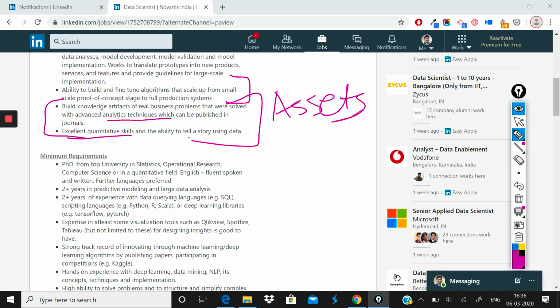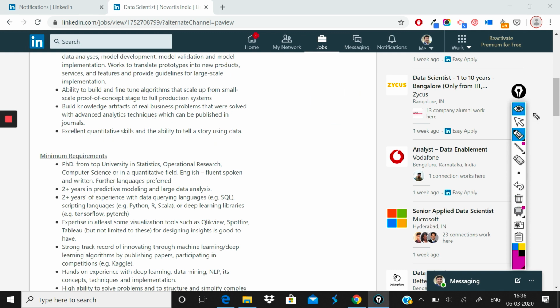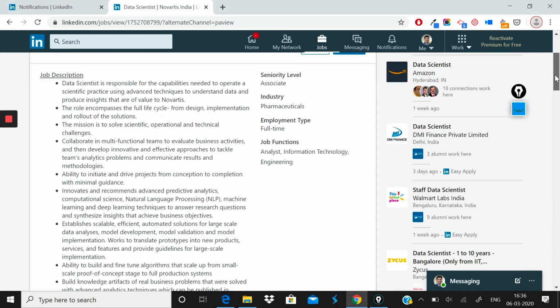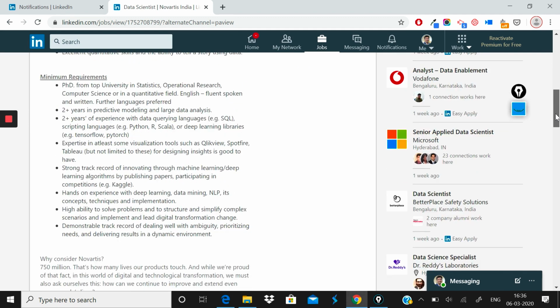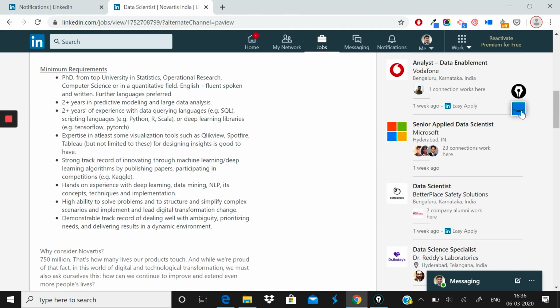And in the end, what the company just did is it gave you a description of what the job is. Now the minimum requirements from the job are what the company wants. You should be a PhD from a top university in statistics or computer science in a quantitative field, right?